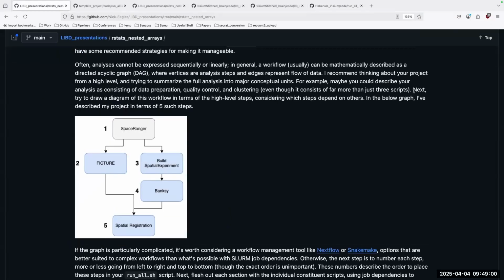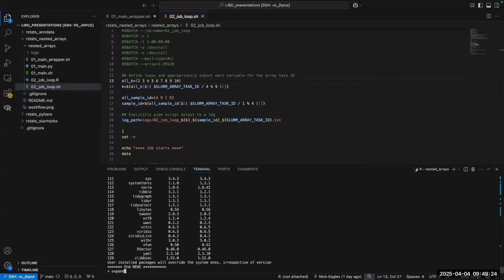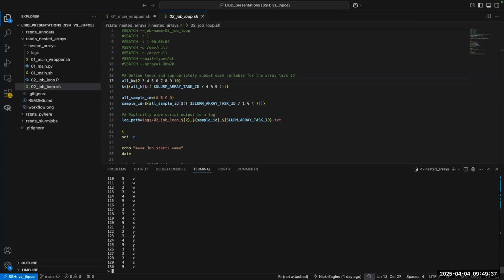Nick, do you ever use the expand grid function from R? I'm familiar with it. I've used it a couple times, but not super often. If you go to R right now and do expand.grid(1:5, letters) and press enter, this makes all the combinations: all the possibilities of the first vector with all the possibilities of the second vector. So here we're going to see 5 A's because it's 5 numbers, and then 5 B's, etc.